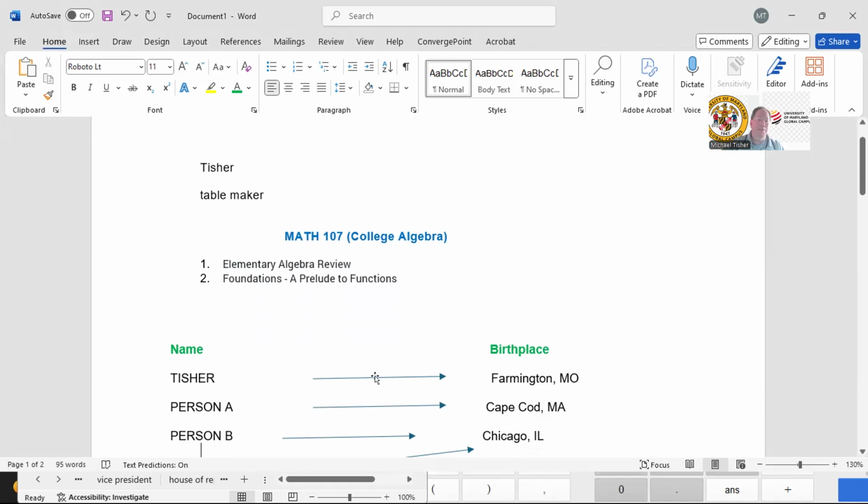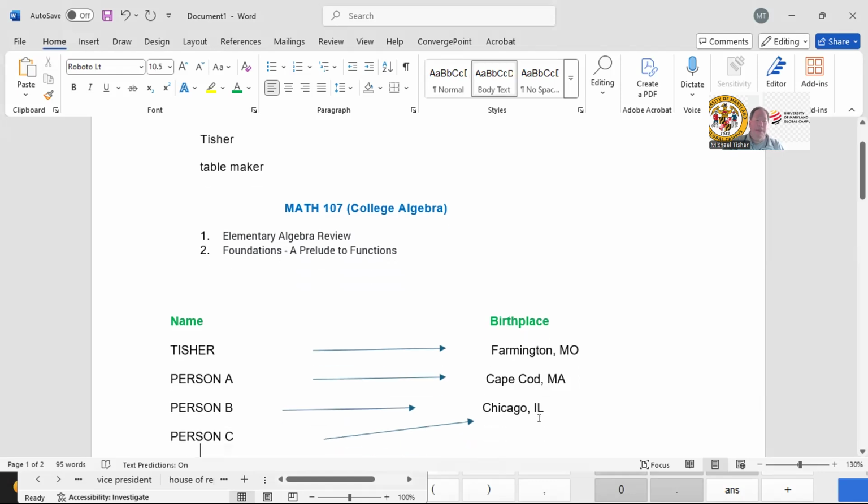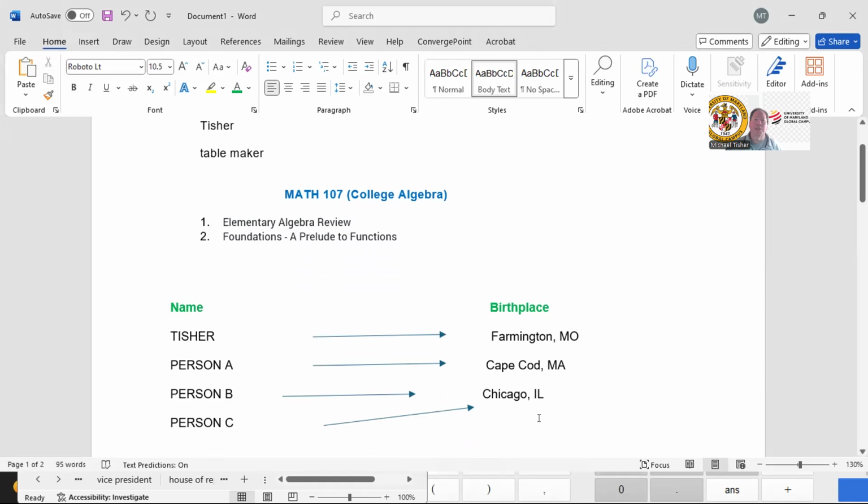All right. Or in this case, person A goes to Cape Cod, Massachusetts. That is, in this context, the birthplace of person A is Cape Cod, Massachusetts. All right. So this is just an example of a function, but there's many examples like that. Okay. Now, what sets apart a function from other things in math is that it's true that a person can only be born in exactly one place.